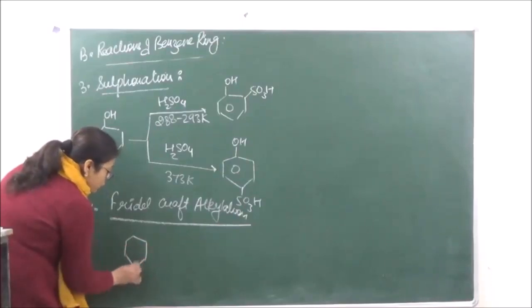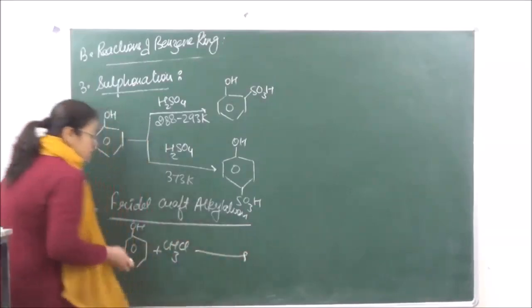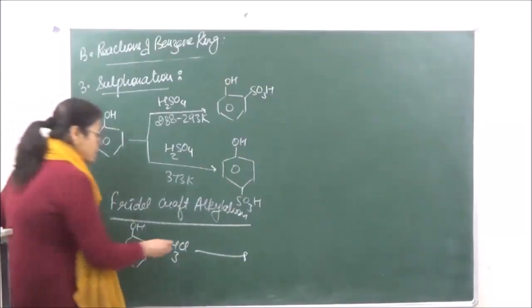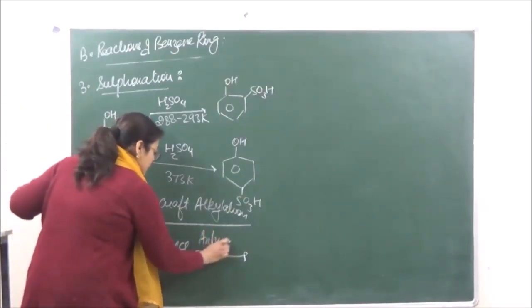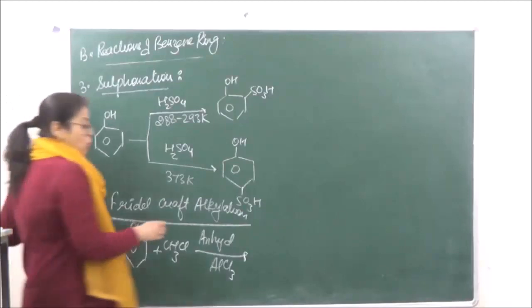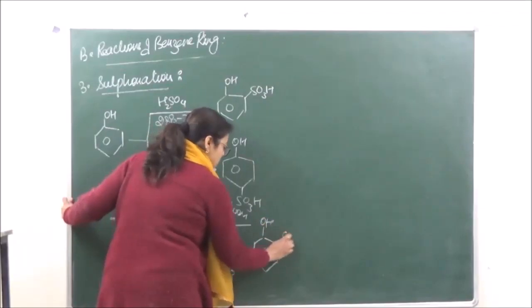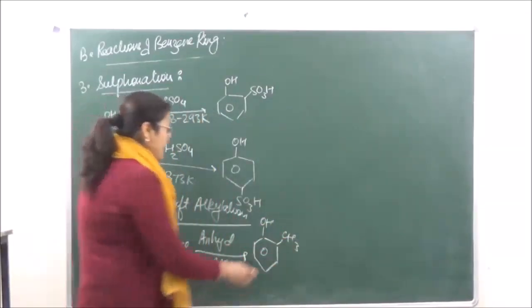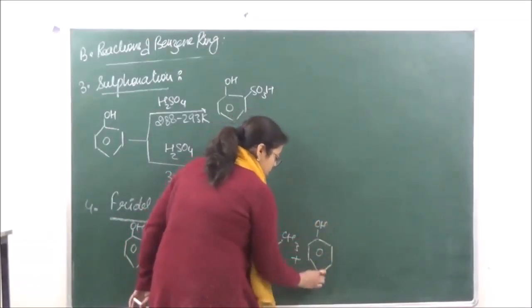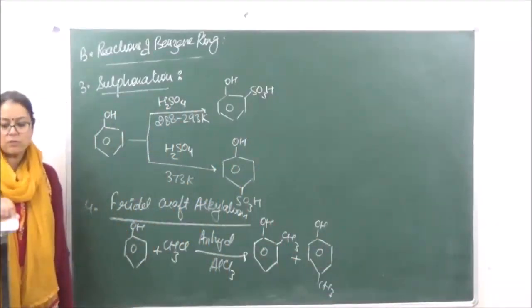So the reaction is going to be with methyl chloride, and the reaction takes place in presence of anhydrous AlCl3 to give us orthocresol. This is orthocresol plus paracresol. So these are the reactions of the benzene ring.